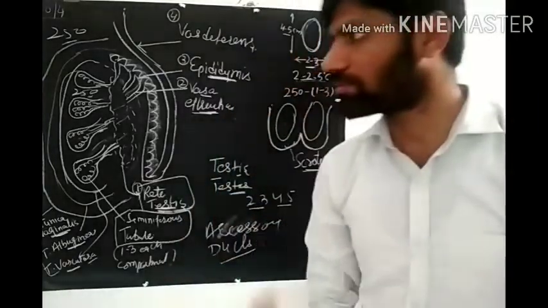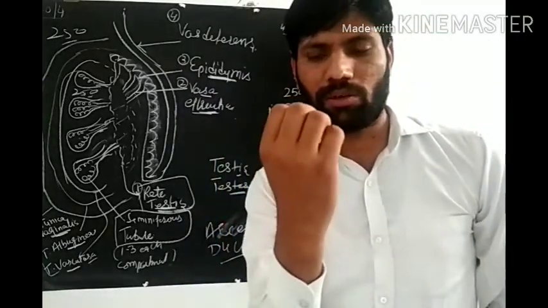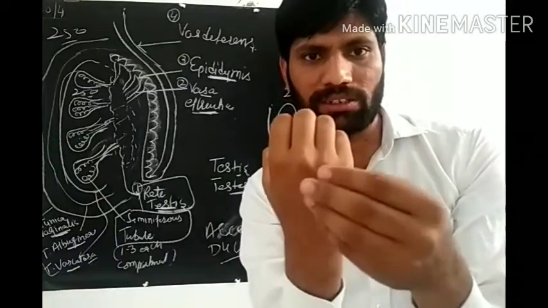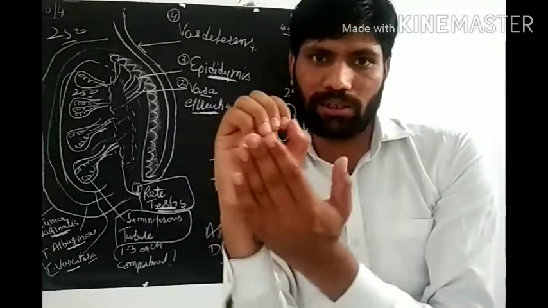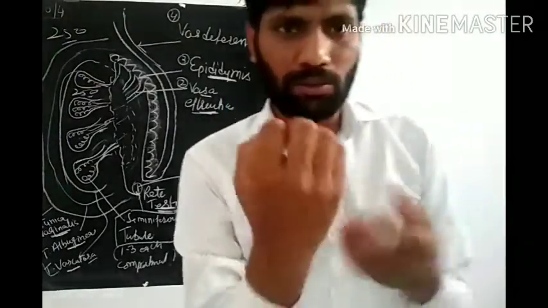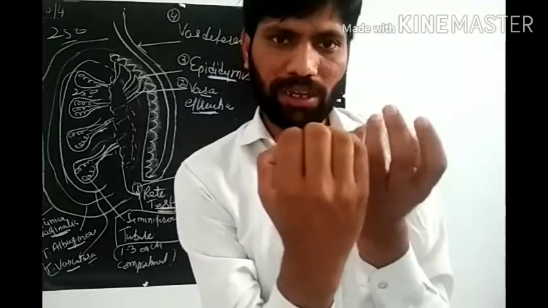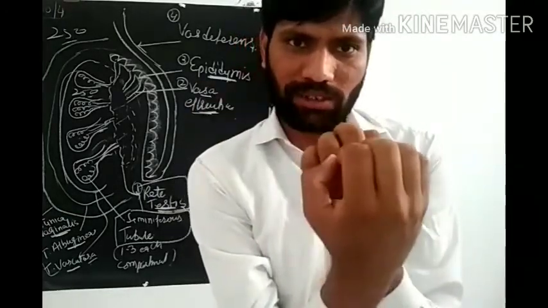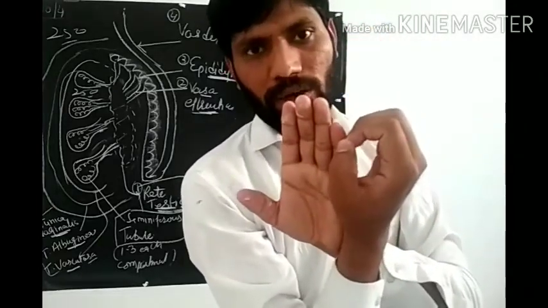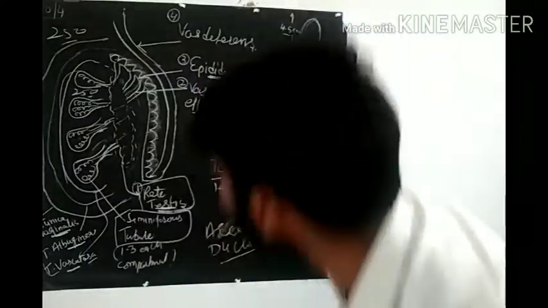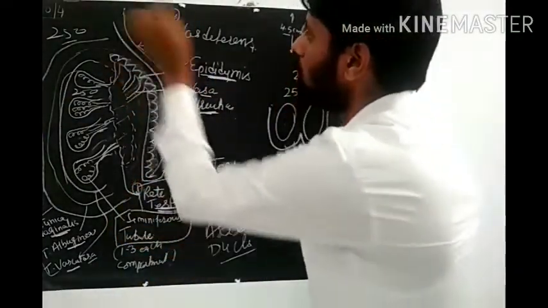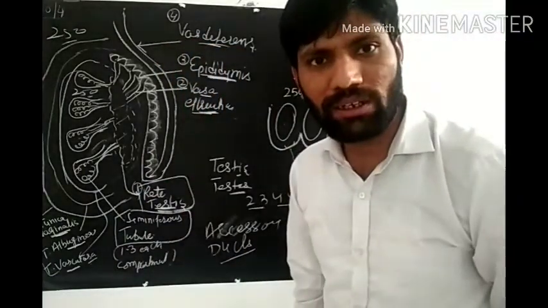Now see, this is the testis. This is the anterior part of testis. Now if we see this part, that means the epididymis is present on the posterior surface. If I look from the front at the testis, where will I see the epididymis? On the back side, like this, over this testis. Is it clear or not? So epididymis. Then this epididymis leads to a long tube known as vasa deferens.